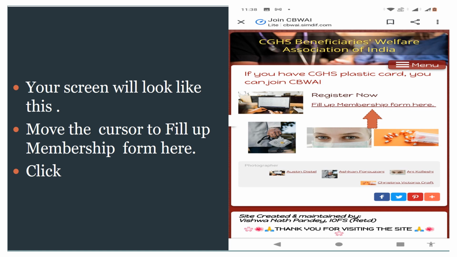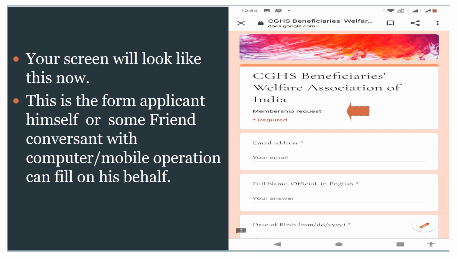Your screen will look like this. Move the cursor to fill up the membership form here. Click. Your screen will look like this now. This is the form the applicant himself, or some friend conversant with computer or mobile operation, can fill on his behalf.